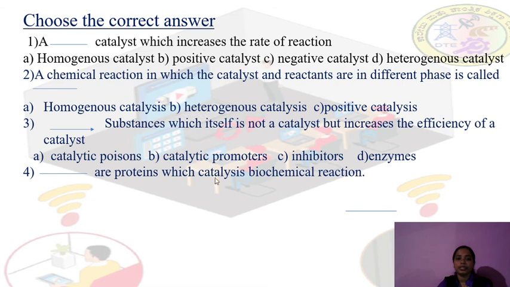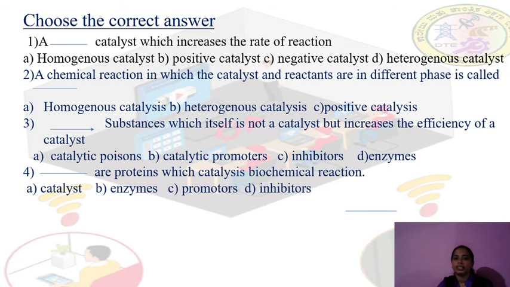Dash are the proteins which catalyze the biochemical reactions. Option A, catalyst, option B, enzymes, option C, promoters, option D, inhibitors. So option B is the correct answer. Enzymes are the proteins which catalyze the biochemical reactions.